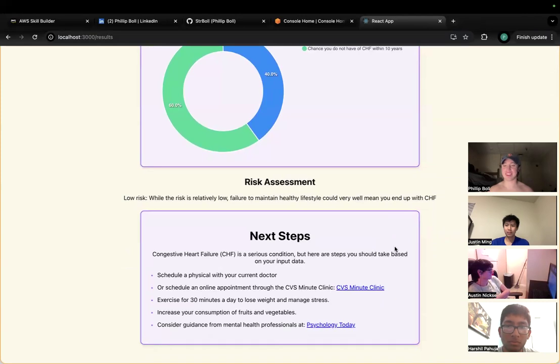Now here we have the risk assessment, as well as the next steps that the user can take, and this is personalized. Some next steps can be to schedule a physical with a doctor or schedule an online appointment at the CVS Minute Clinic. They can exercise for around 30 minutes a day to lose weight, manage stress, increase their consumption of healthy foods, and consider guidance from mental health professionals to take better care of their mental health in the process.